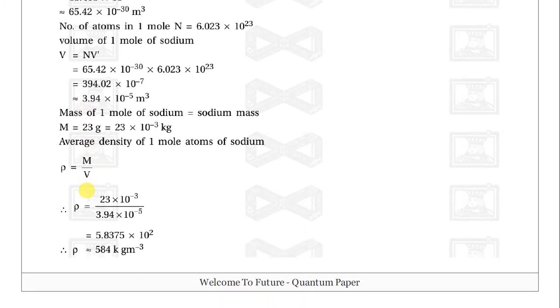So we will get rho equal to 5.8375 into 10 raised to 2. So the final answer is 584 kilogram per meter cube.